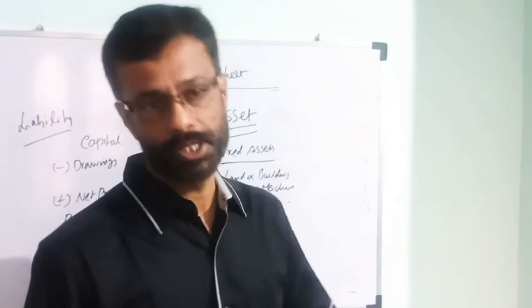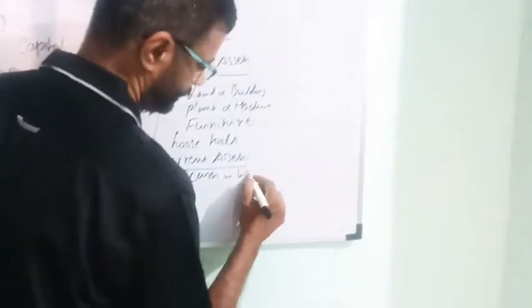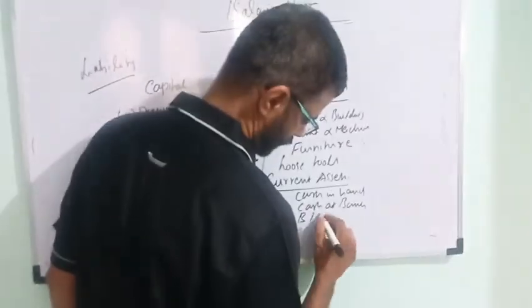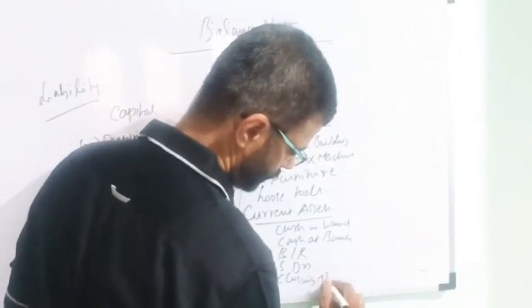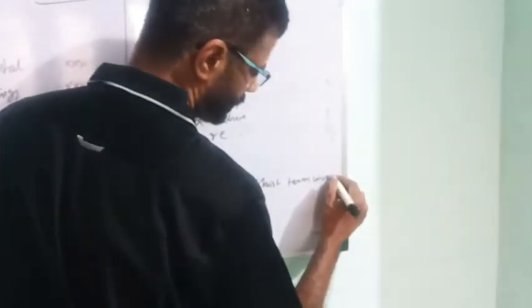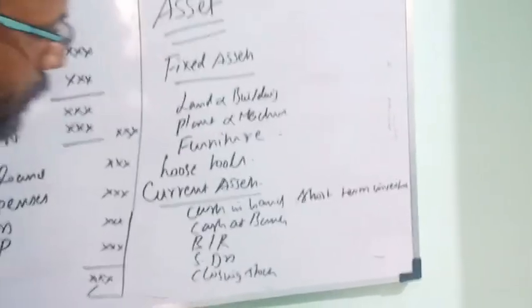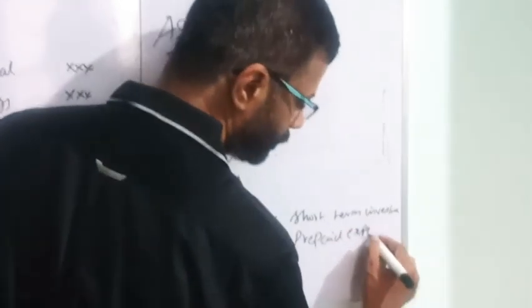Current assets are those easily converted into cash within a year: cash in hand, cash at bank, bills receivable, sundry debtors, closing stock, short-term investment, and prepaid expenses. So that is called the current assets.